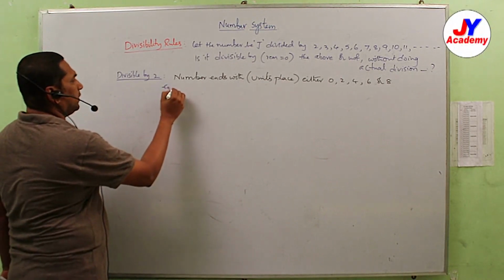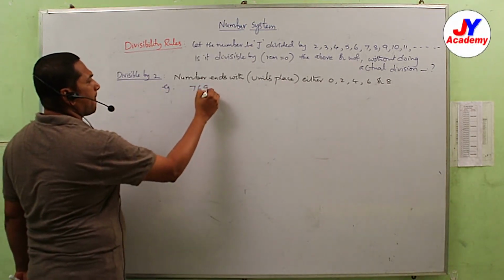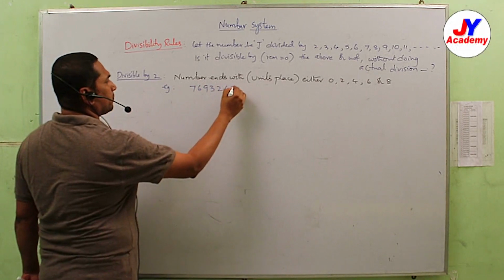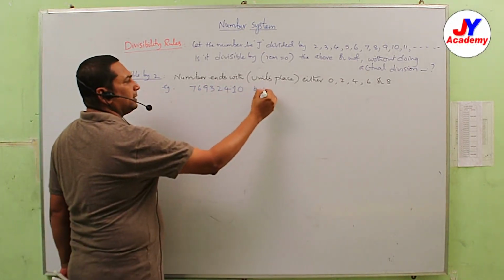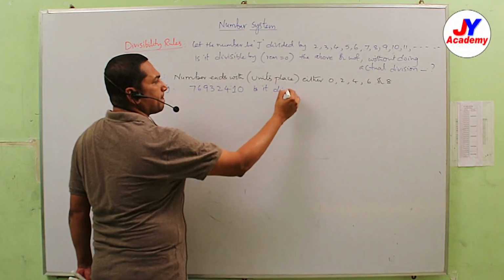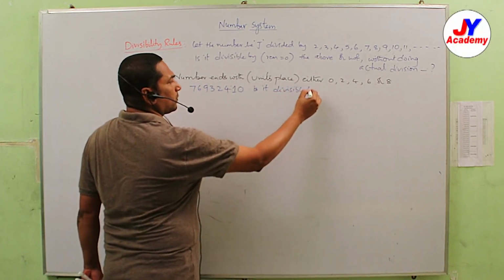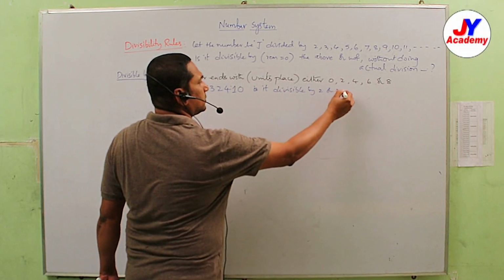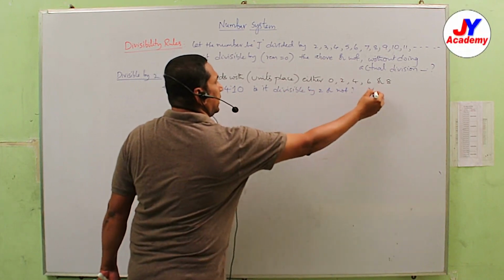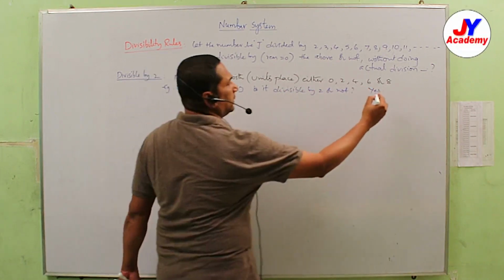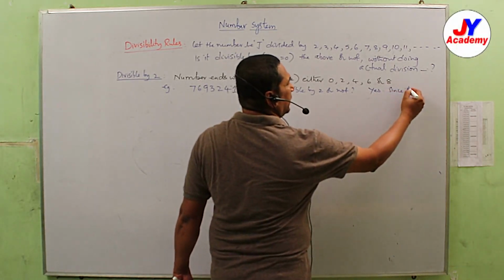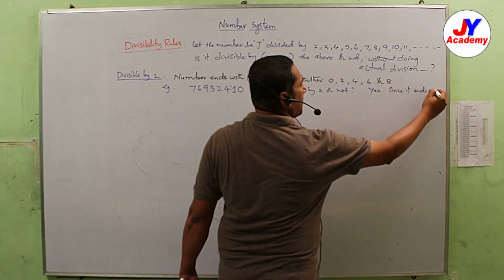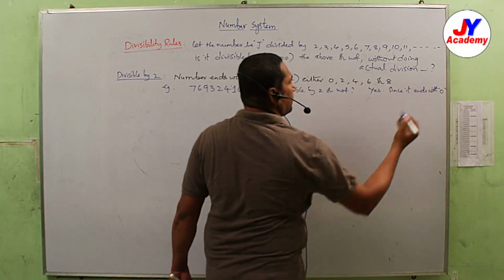Suppose I give a number, is it divisible by 2 or not? That is the question. Yes, since it ends with 0.